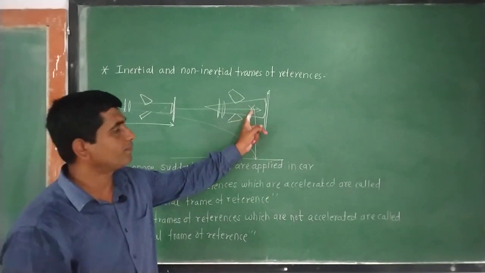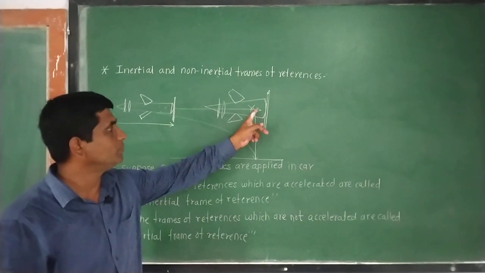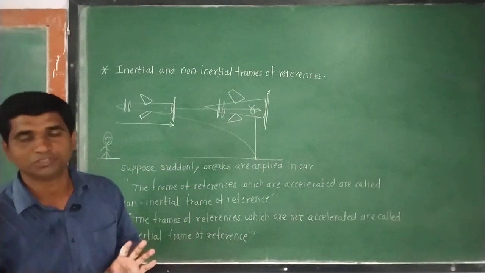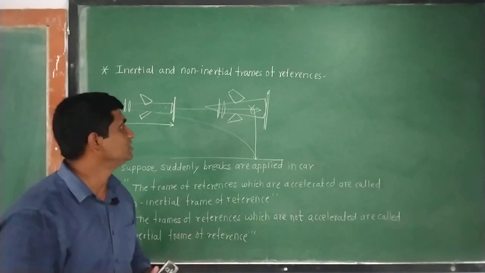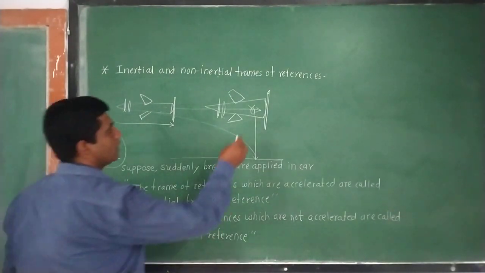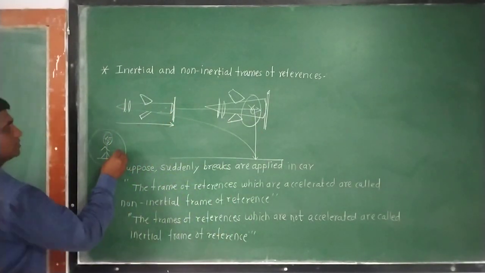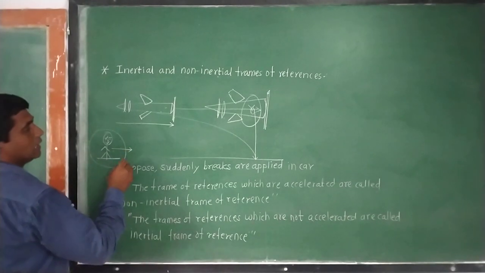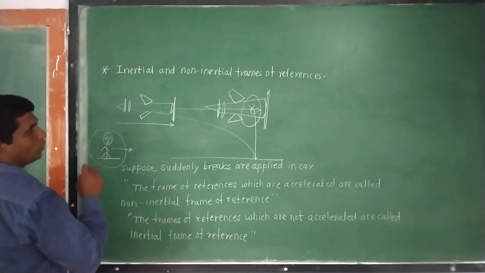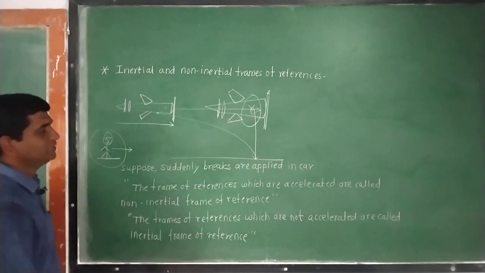From the point of view of the pilot, the food packet has been dropped from this position to this position. From the person who is standing on the ground, he observes that the object has been accelerated in this direction.